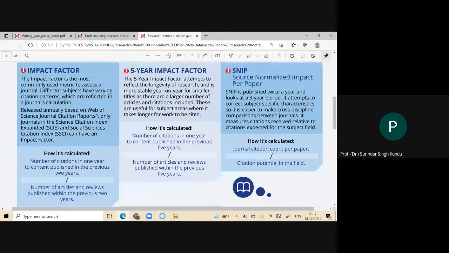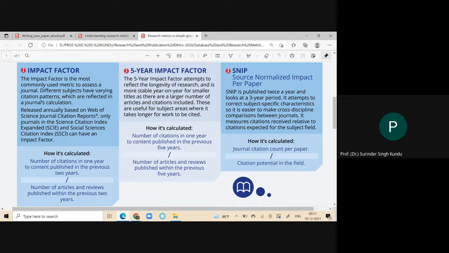Yesterday I clarified this. It is the number of citations in 1 year to the content published in the previous 2 years. That is to say, for the 2021 impact factor of your journal, you use the number of citations received in 2021 by content from the previous 2 years. For example, in 2018 and 2019 you published 5 papers, and these 5 papers received 3 citations in 2021.